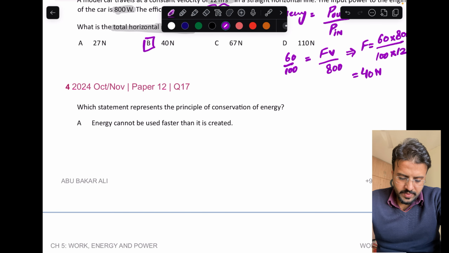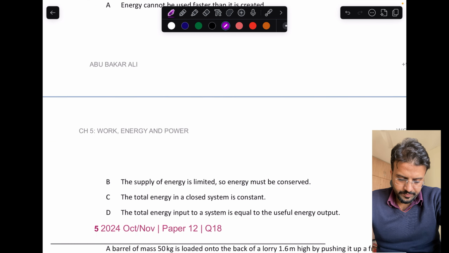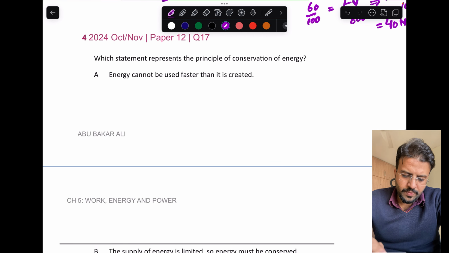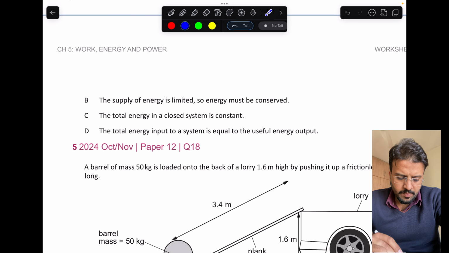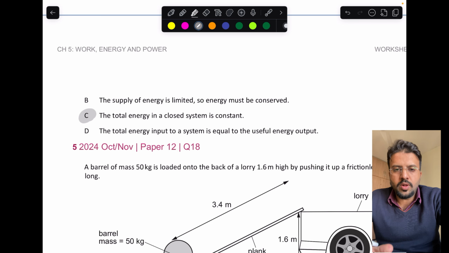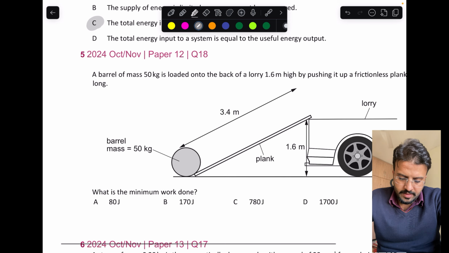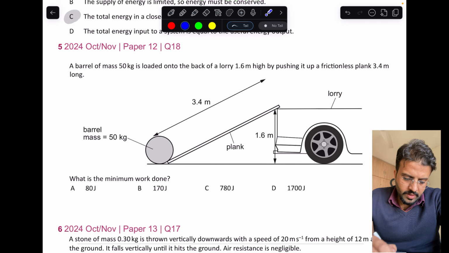Which statement represents the principle of conservation of energy? Energy cannot be used faster than it is created. That is entirely wrong. It's a very basic question. The supply of energy is limited. The total energy in a closed system, yes. Total energy in a closed system will always be conserved, okay. It will not change.